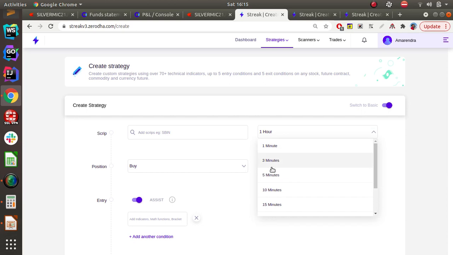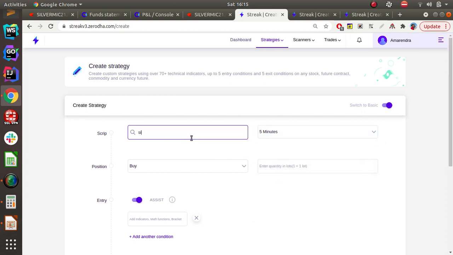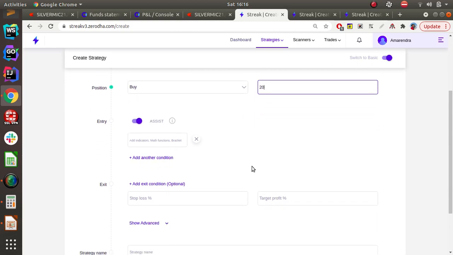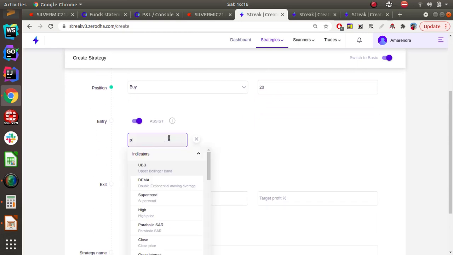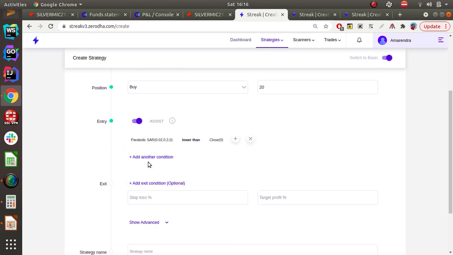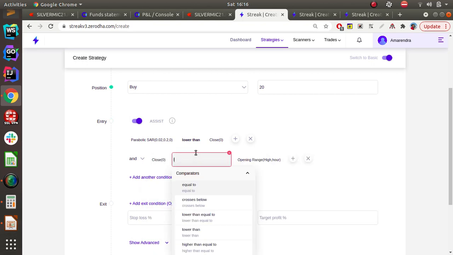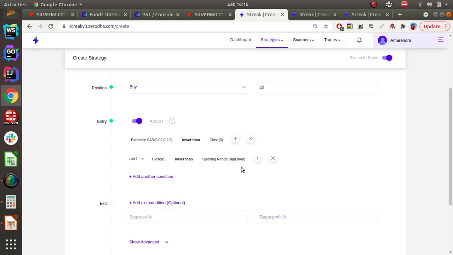Okay, we are going to select 5 minutes candle, silver MIC June. We are going to buy, quantity is your wish. I'm just giving 20. As we add parabolic, if you just write parabolic, this automatically came because I am using assist here. Along with that, we also add closure is lower than